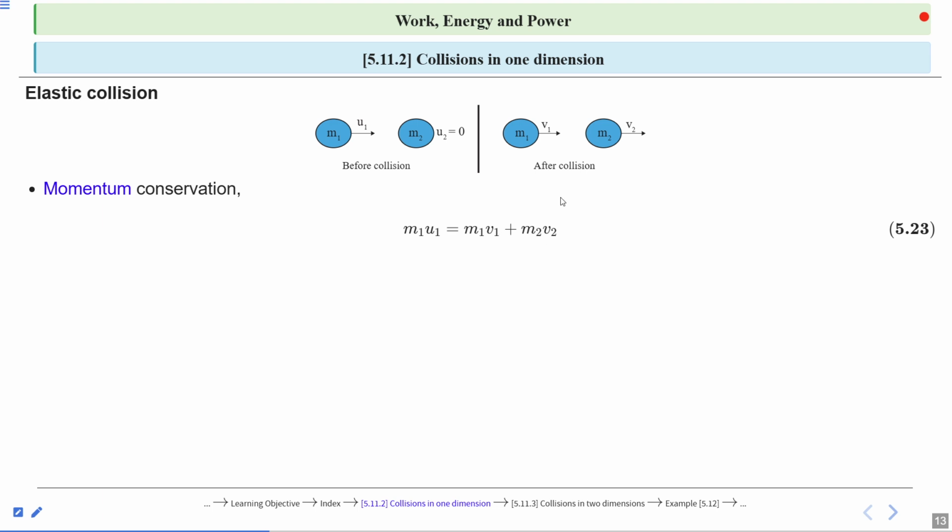Now we will solve equation 5.23. Mathematically, m1 u1 minus m1 v1 is equal to m2 v2. This is simple mathematical algebra. So m1 is common in both terms here, take it out as a common factor. So m1 into (u1 minus v1) is equal to m2 v2. Let this be equation first.